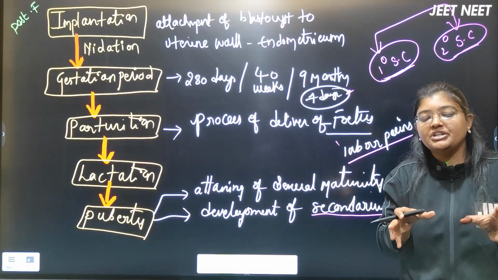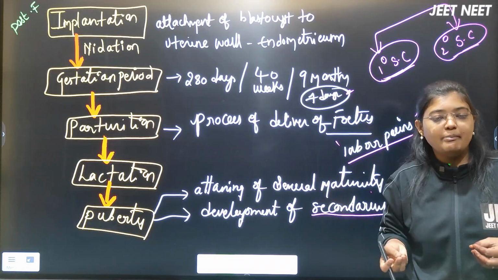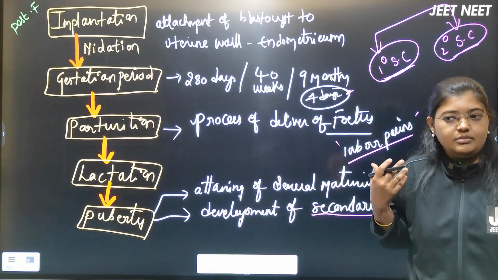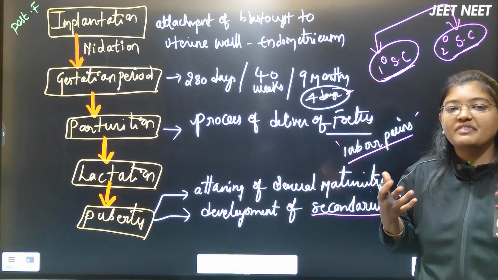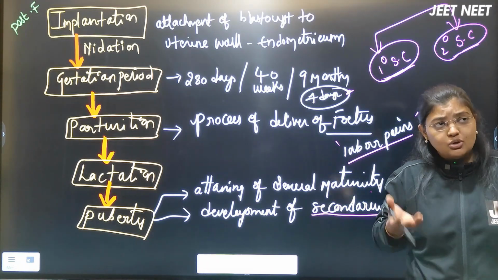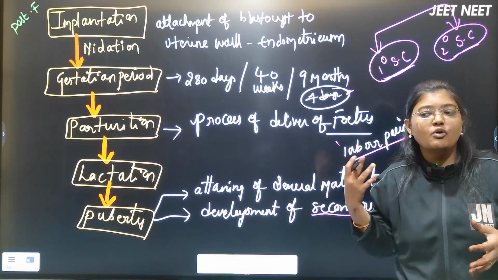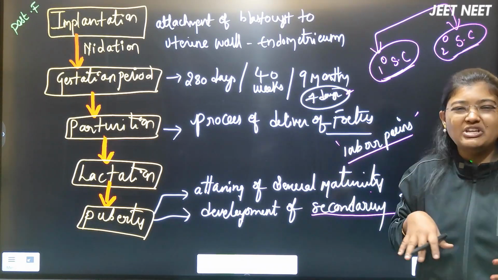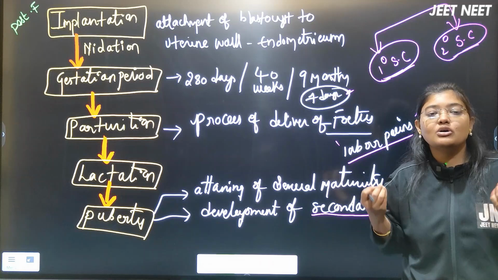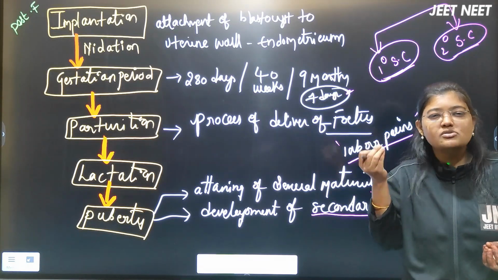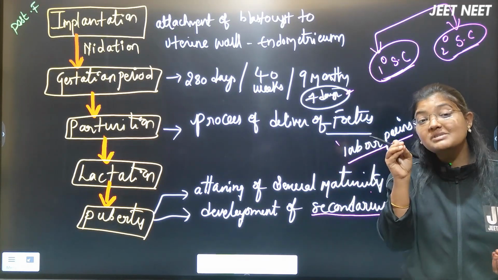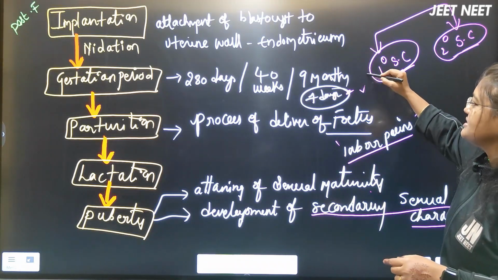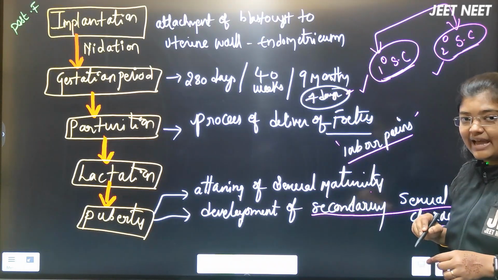At the time of maturity, for examples of characters in the female body: development of the breast region, a very high voice pitch, and growth of height and all these things. And in the male body: production of the Adam's apple, getting a low pitch, developing hair on the chest region, and getting acne on the face. All these are some of the secondary sexual characters which develop. I hope you got the difference between the primary sexual characters and the secondary sexual characters.